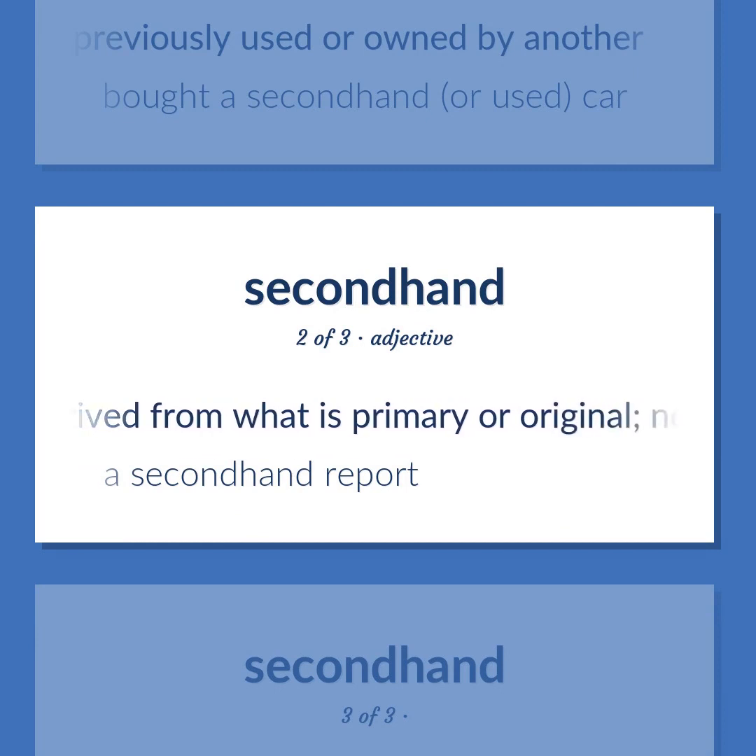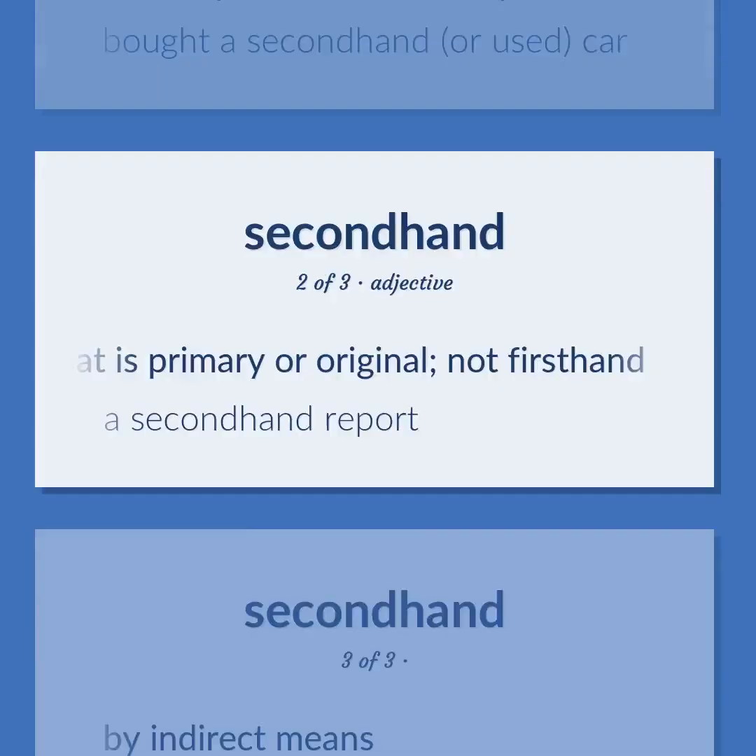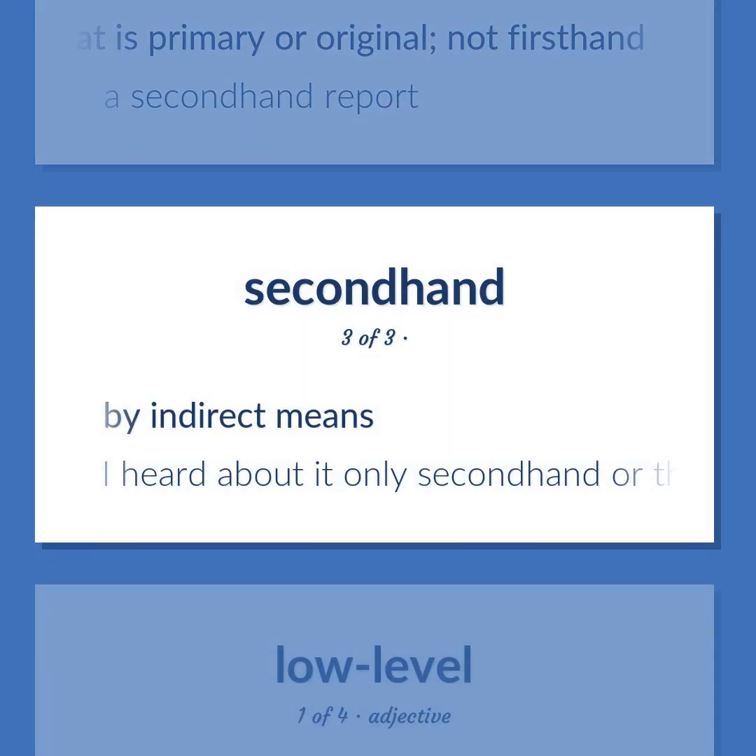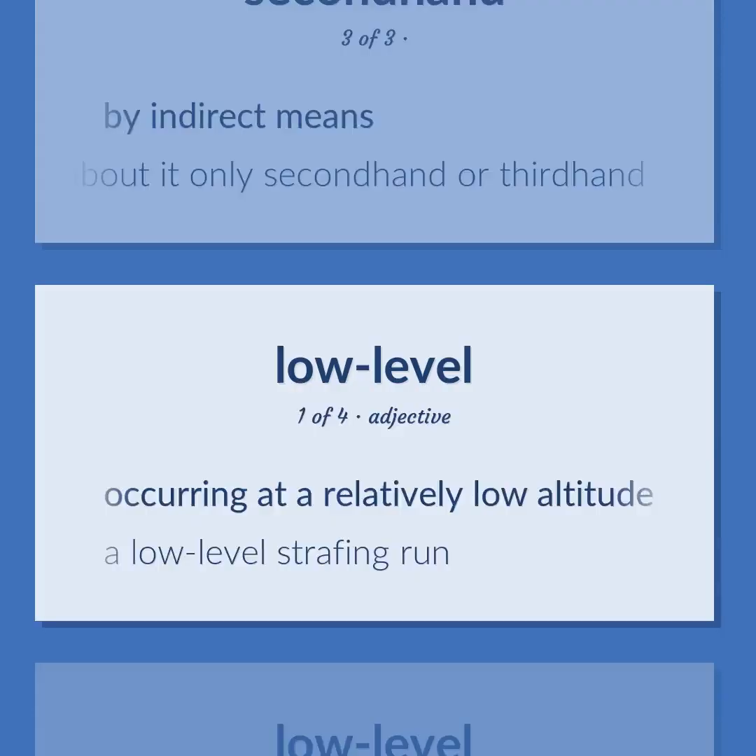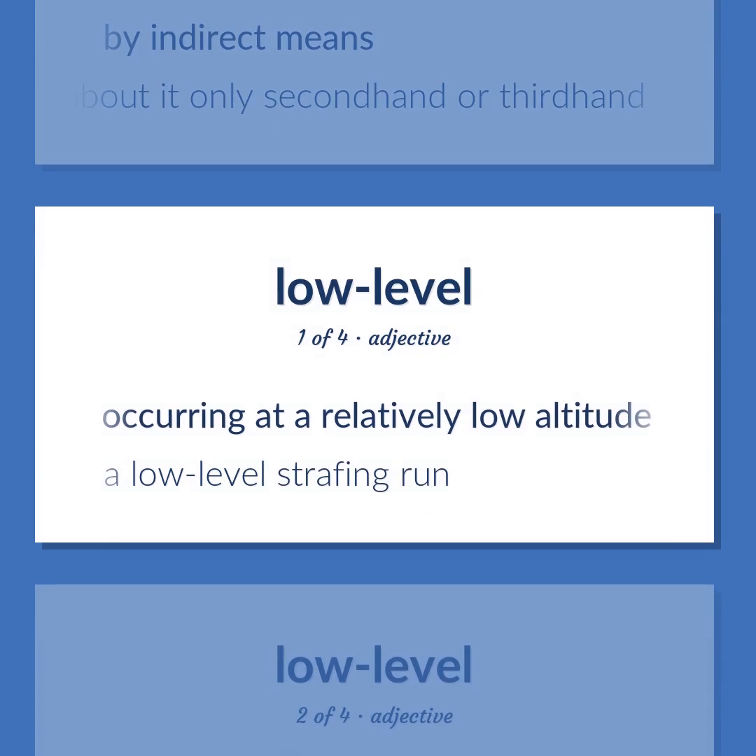Derived from what is primary or original, not first-hand. A second-hand report. By indirect means. I heard about it only second-hand or third-hand. Occurring at a relatively low altitude. A low-level strafing run.